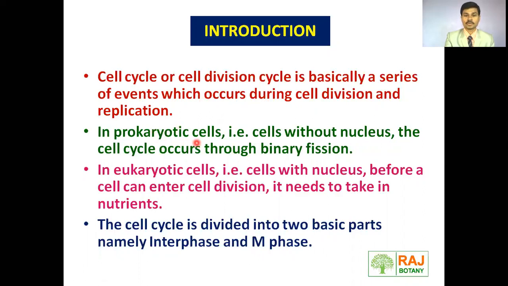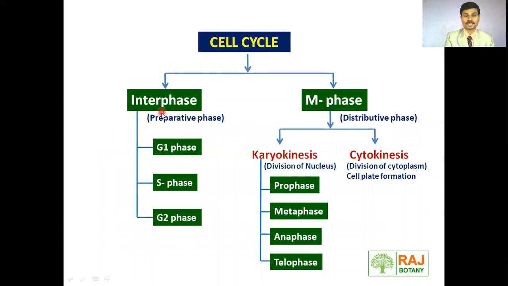If you consider the prokaryotic cell, that means a cell without a nucleus, the cell cycle occurs in the prokaryotic cell for binary fission. If we move toward the eukaryotic cell, that means cells with a nucleus, before a cell can enter cell division, it needs to take nutrients inside. The cell cycle is divided into two basic parts. First, interphase and second, M phase.